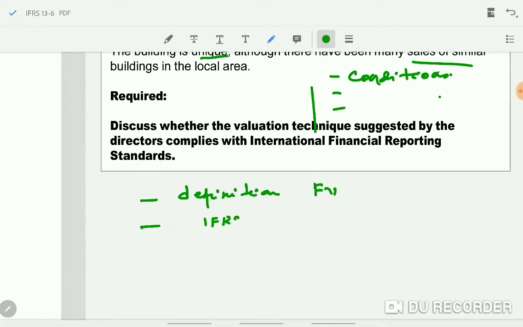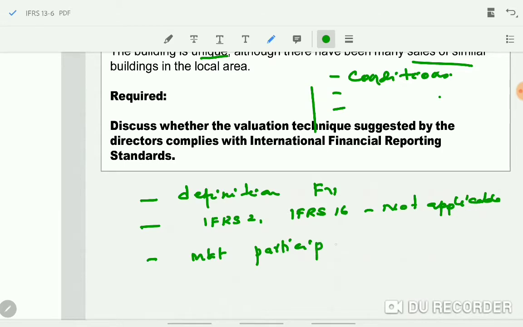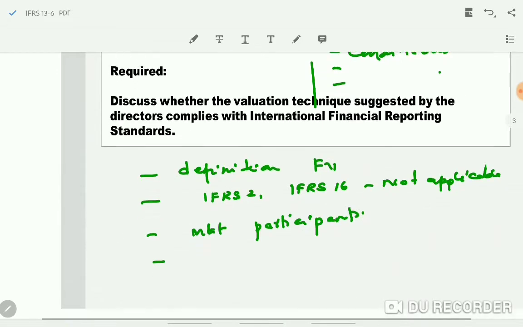It does not apply to IFRS 2, and IFRS 16 is not applicable. Next one, from the definition, the details, what they mean by market participants and the other points about market participants. Market participants take into consideration the condition of the asset, location of the asset, restrictions on its use. All these points you have to know.